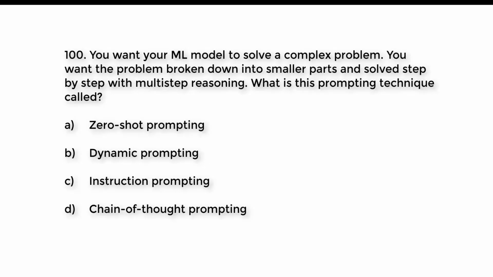Question number 100. You want your ML model to solve a complex problem. You want the problem broken down into smaller parts and solved step by step with multi-step reasoning. What is this prompting technique called? A. Zero-shot prompting. B. Dynamic prompting. C. Instruction prompting. D. Chain of thought prompting. Try to guess the right answer. And the right answer is option D. Chain of thought prompting.